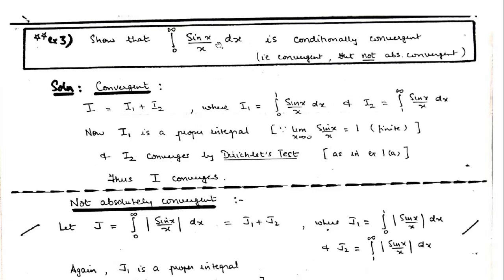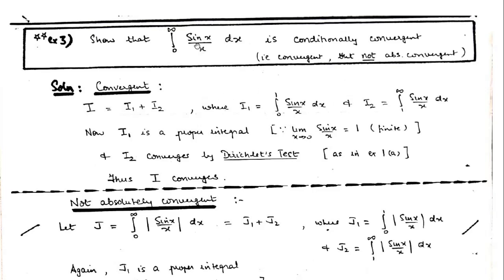Now this result is what we can study. We have to show that this is an example of a conditionally convergent integral, that means convergent but not absolutely convergent. So how will we prove this integral to be convergent? In this case, we will have to divide this interval into two parts. So it's a mixed type actually.